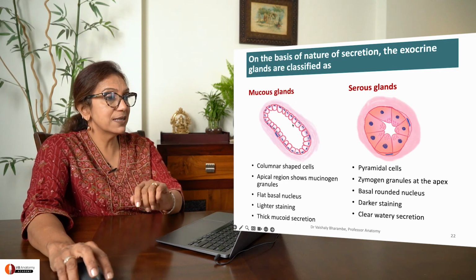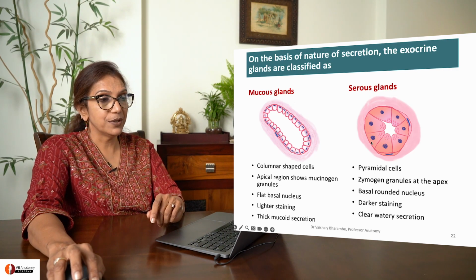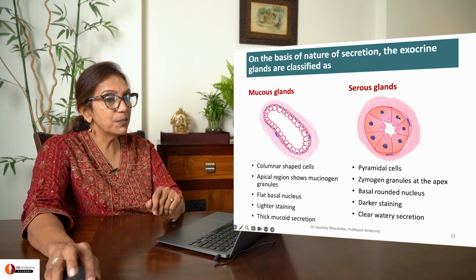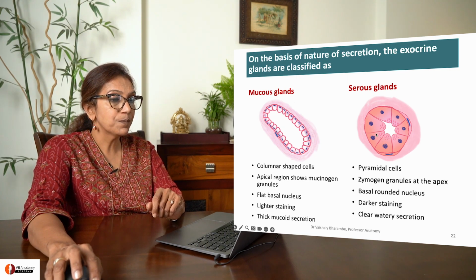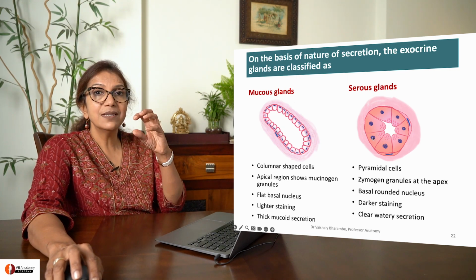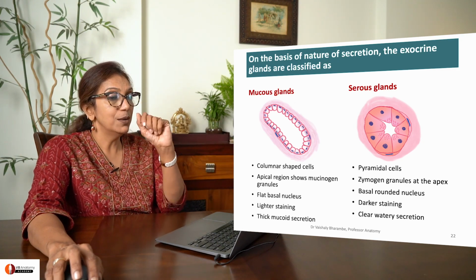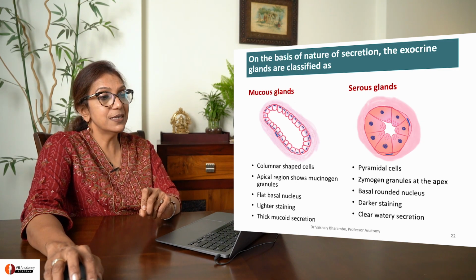Compare this with the serous gland. The cells are large and pyramidal shaped. They are darker staining. Apical region stains dark because of presence of zymogen granules, as you can see here. The nucleus is rounded, somewhat basally placed, but it is not flattened like it is in mucous glands. Okay, it is secreting clear watery secretion.